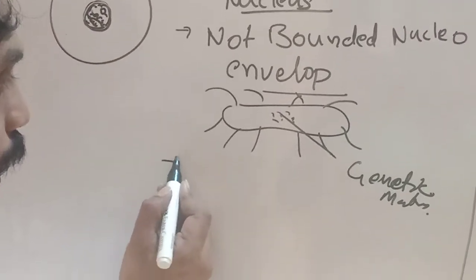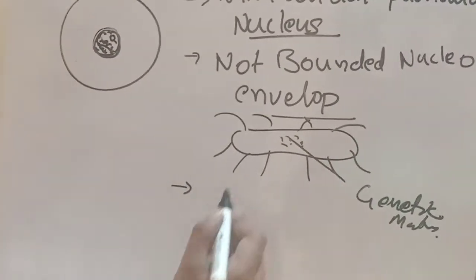And one more point. In prokaryotic cells, what do they not have?